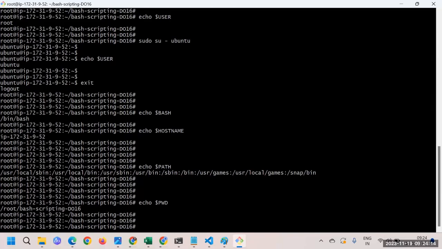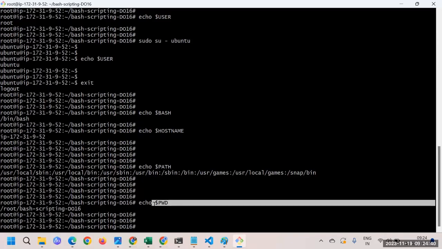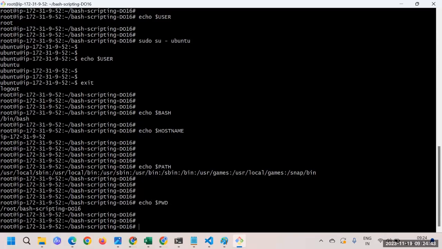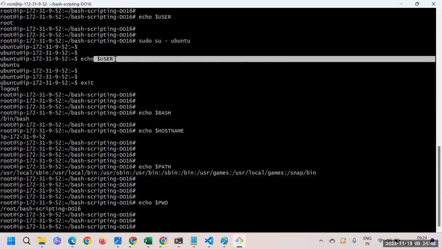So these are the variables we have: PWD, environment, RANDOM, and OSTYPE. If we are interested in understanding which operating system we are using, you can use something called OSTYPE. Let's say while executing a script we are curious at which path we are, so we can just execute PWD, and by this particular environment variable we come to know where we are. These are pre-filled or predefined variables.